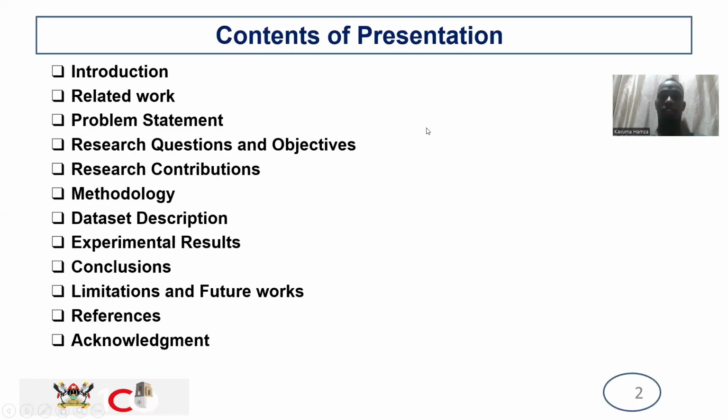So the contents of the presentation include the introduction, the related work, the problem statement, the research questions and objectives, the research contributions, the methodology, the dataset, the experimental results, the conclusions, limitations and future works, references, and the acknowledgement. I'll briefly take you through the introduction, the related work, the problem statement, and the research questions and objectives.